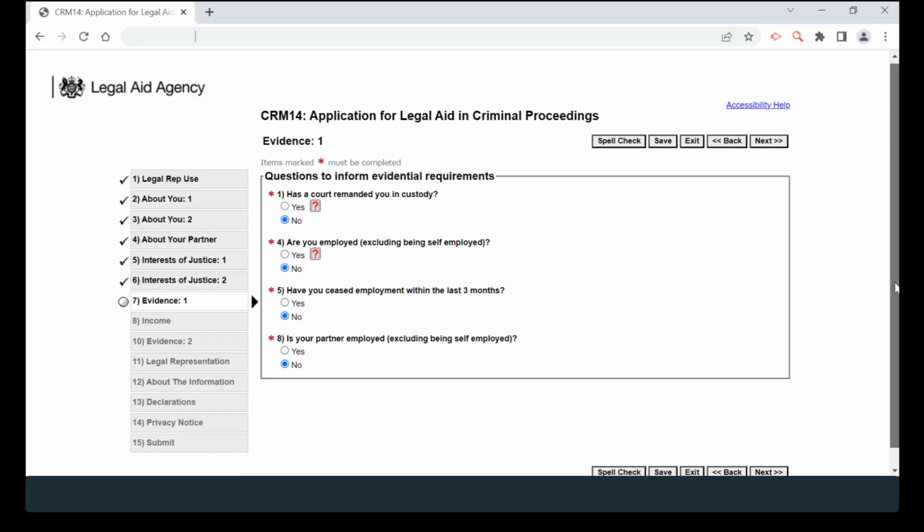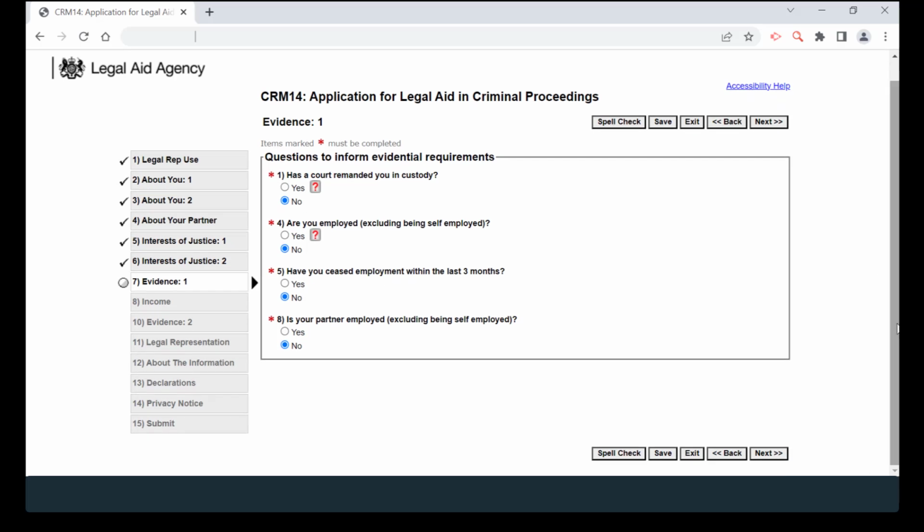Are you employed? This excludes self-employment. Please answer yes or no as appropriate. You will need to answer the same question in relation to your partner. Again, please answer yes or no as appropriate.